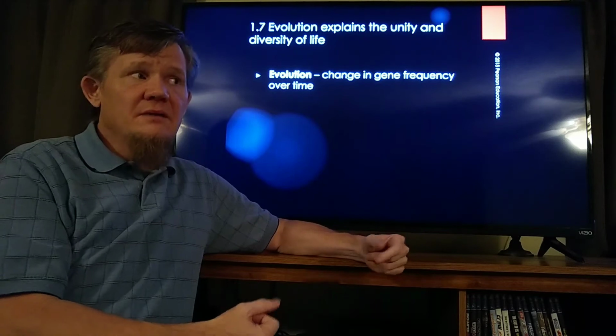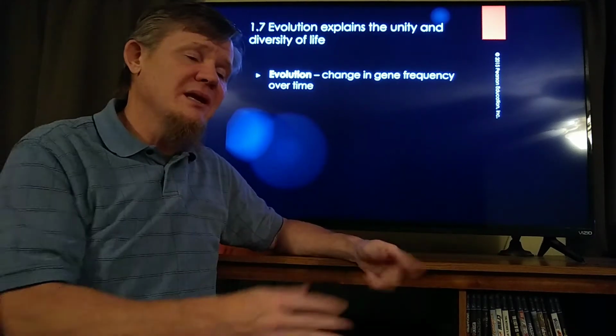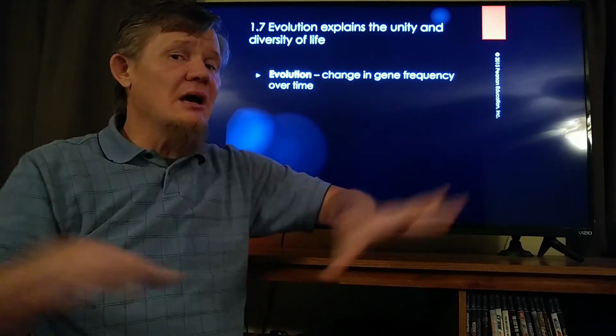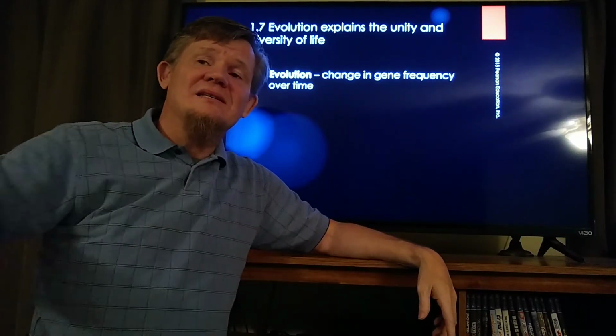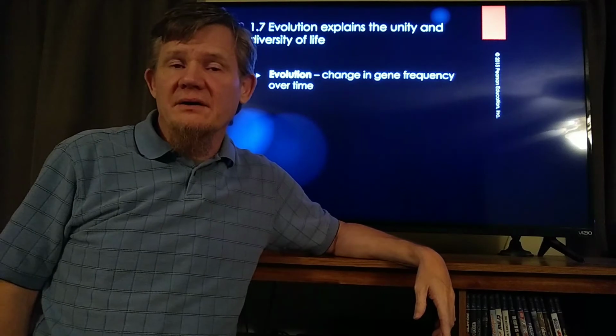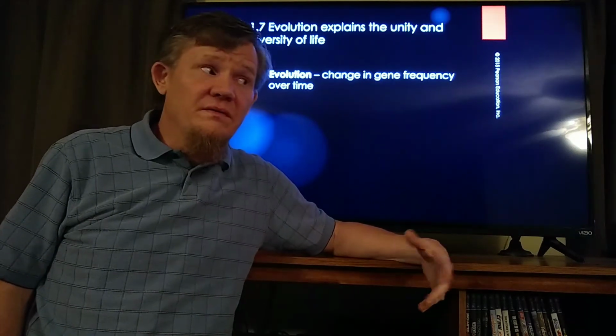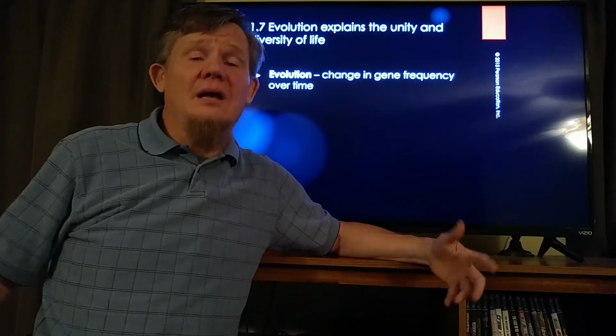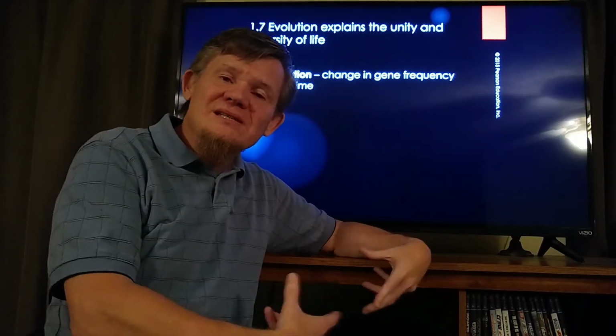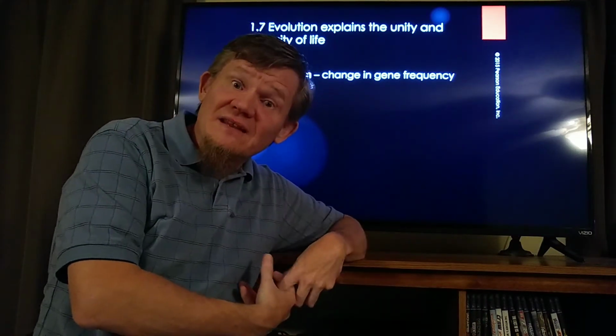Because there are many different environments, that's many different places where organisms can branch out and live. If we allow those organisms to exist in these varied ecosystems over a very long period of time, they will accumulate so many adaptations that they don't resemble the original organisms that they used to be.